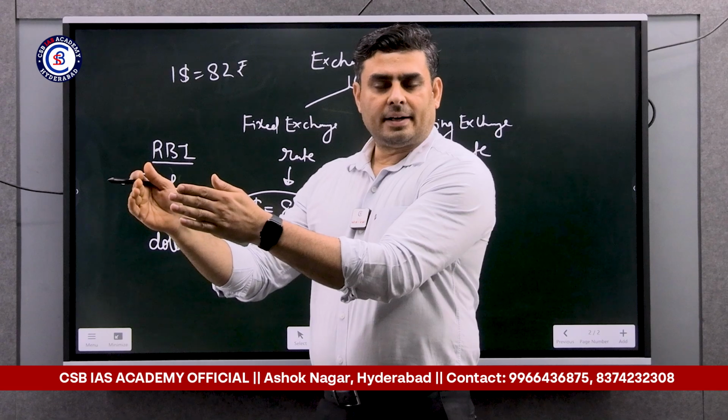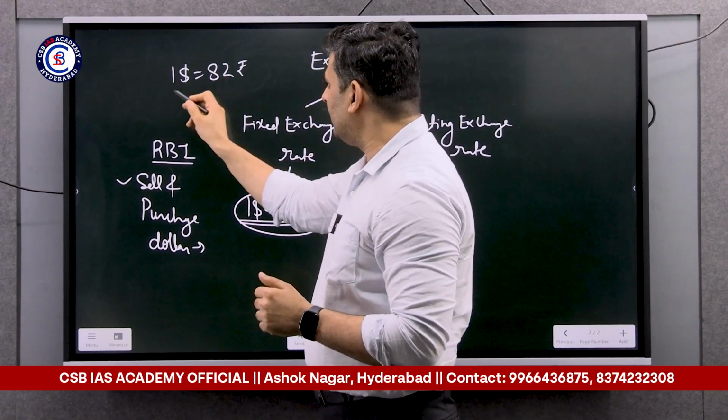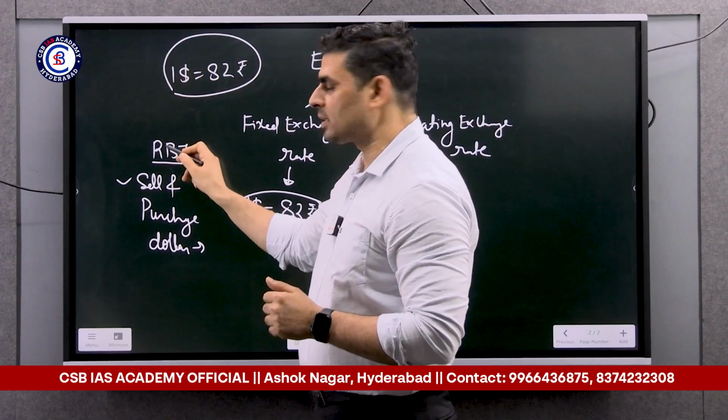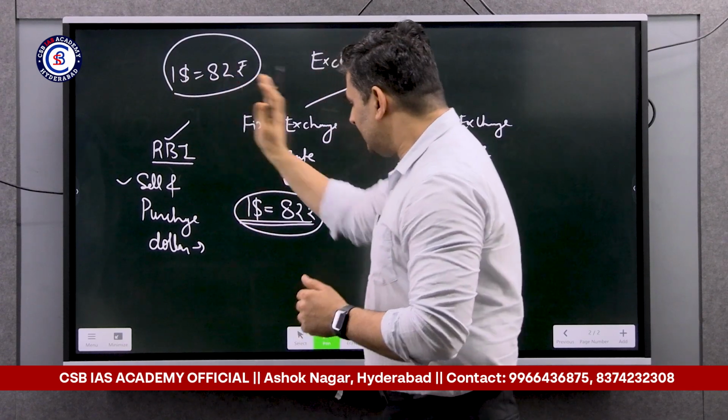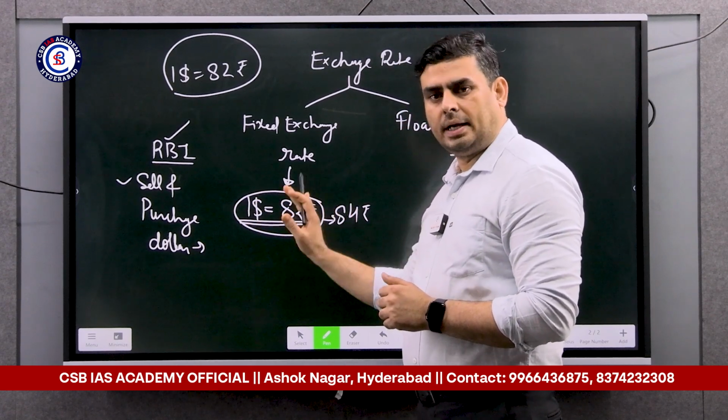So market is selling at 84, RBI will start selling at 82 rupees. So automatically those who need dollar will purchase from RBI. So in this way, RBI will fix $1 is equal to 82.